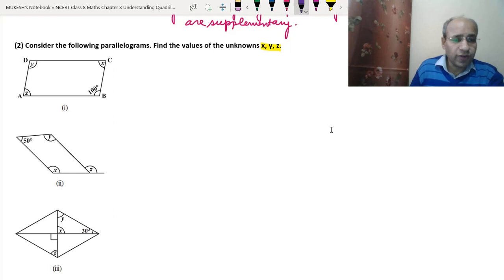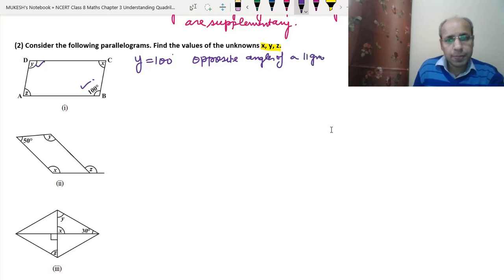So this y will be equal to 100 degrees. Why will this y be equal to 100 degrees? Because the opposite angles of a parallelogram are equal. Clear? So this y became equal to 100 degrees.